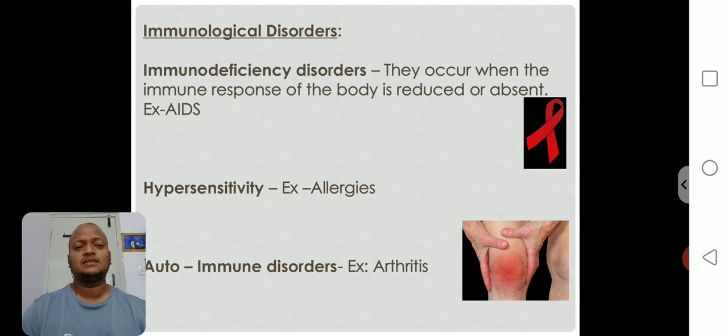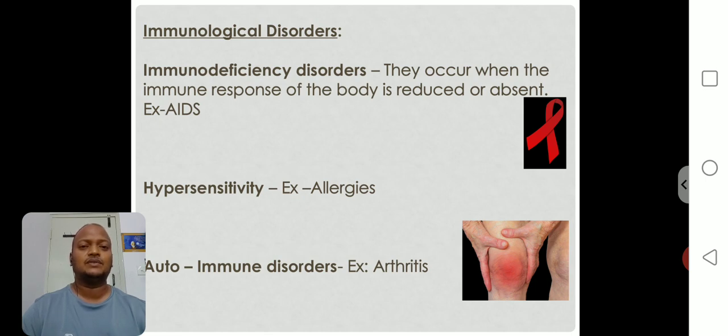So if the immune response decreases, what happens? Obviously, the antigen is not going to be destroyed. A proper response is not there, the antigens are not destroyed, and then diseases will attack the body, right? One of the best examples of immunodeficiency disorders is AIDS, acquired immunodeficiency syndrome.